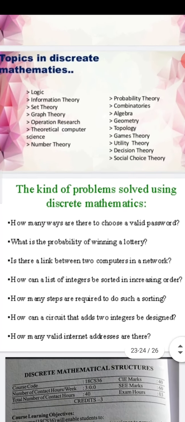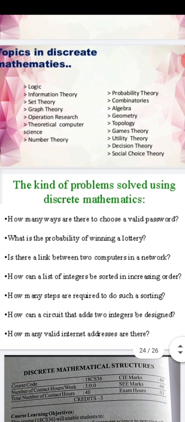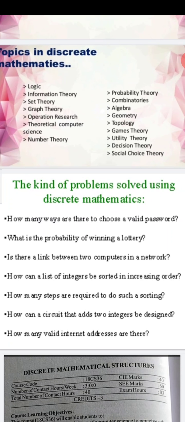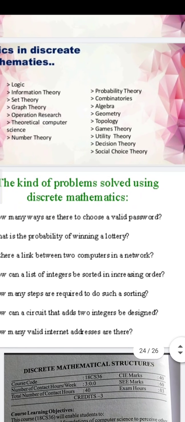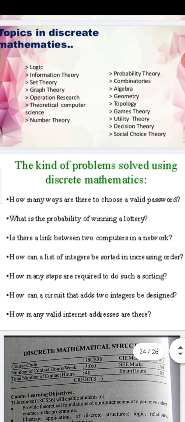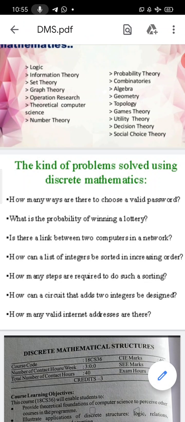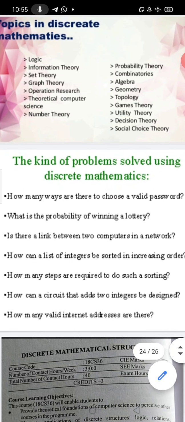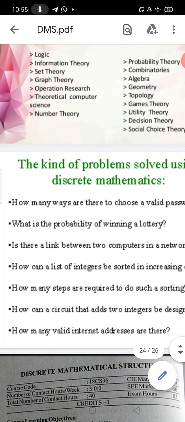Now, the kind of problems solved using discrete mathematics we will study. For example, one question: how many ways are there to choose a valid password from the given number of alphabets? These types of problems can be solved easily using discrete mathematical structure concepts. Second problem: what is the probability of winning a lottery? This question can be answered very easily using DMS concepts.